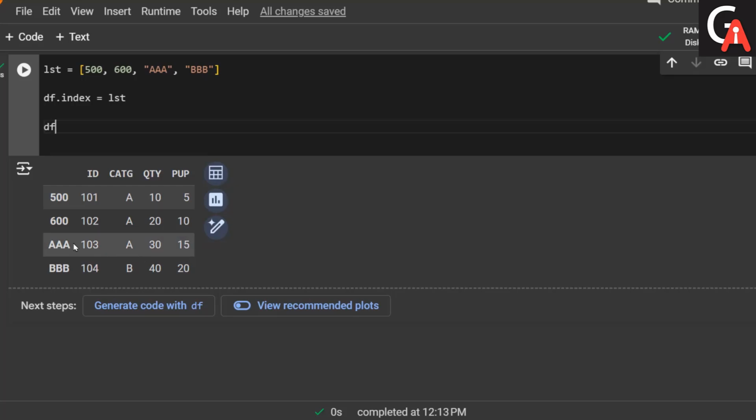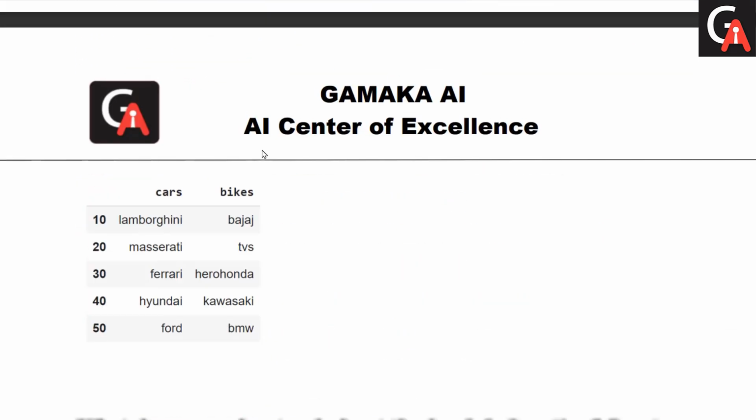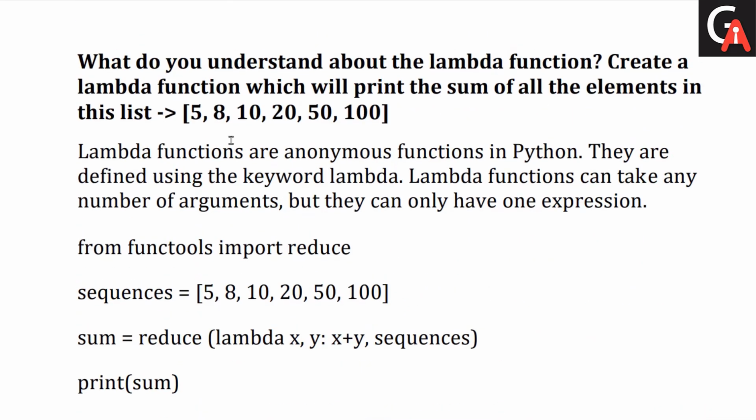If I execute this, you can see the different indexes right now. This is how we can do reindexing in Python. Next question we have: what do you understand about the lambda function? Create a lambda function which will print the sum of all elements in the list. This is the list I have, and I want to print the sum of all the elements.